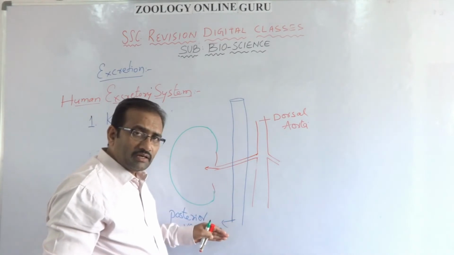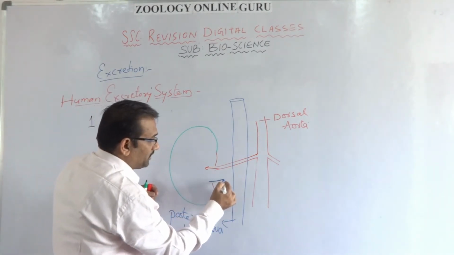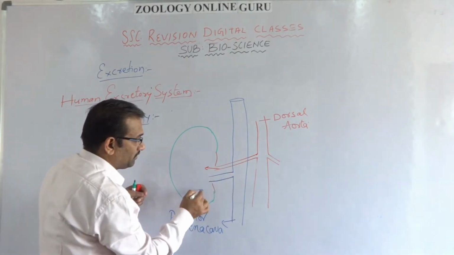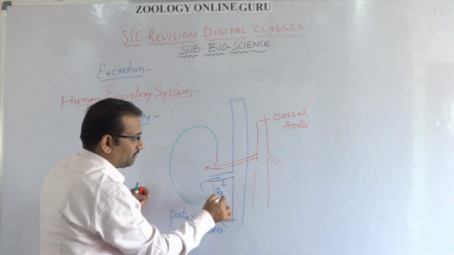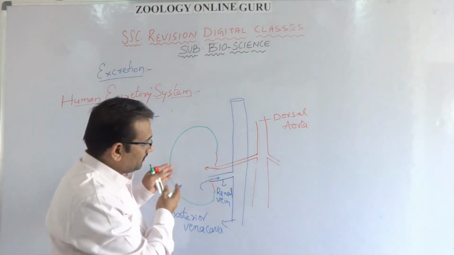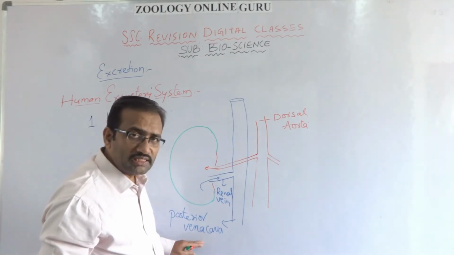So when it is moving upwards, a vein called the renal vein supplies the impure blood into the posterior vena cava.